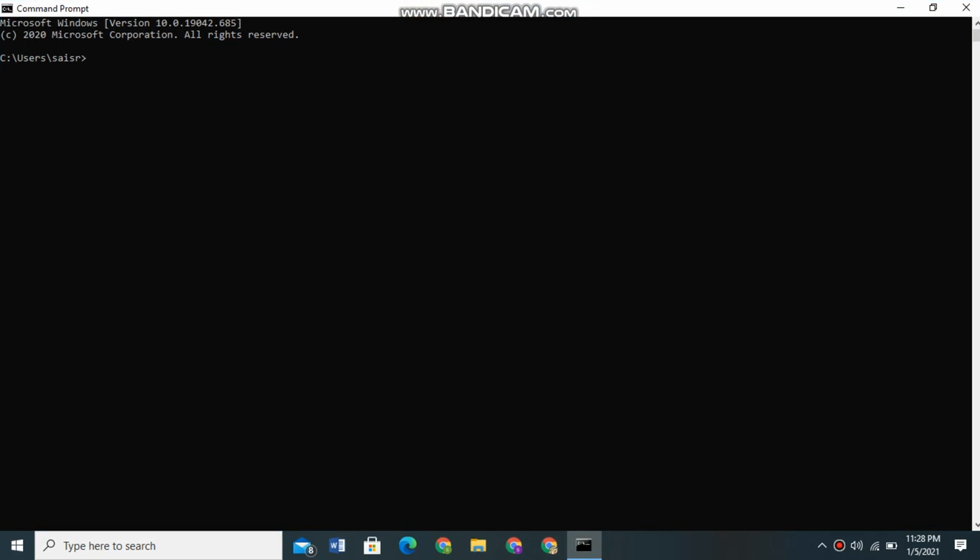Here you should write npm install -g ionic, and you should click on enter to run the command. Then it will take some time to do the installation of Ionic.